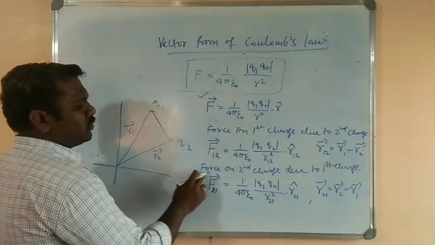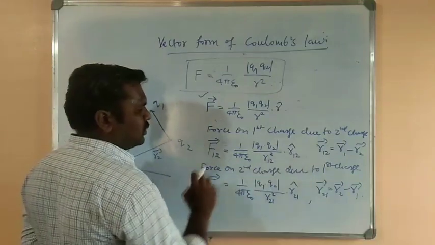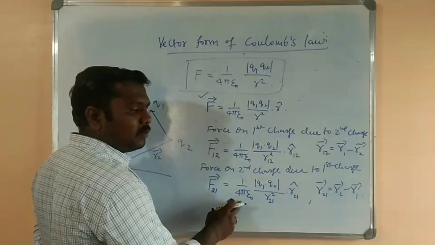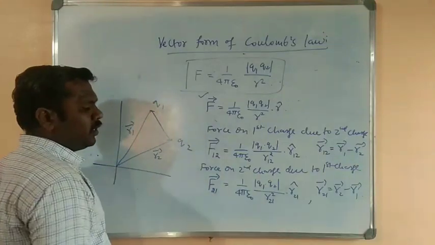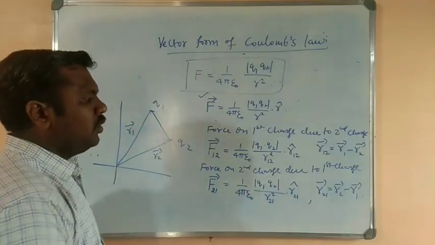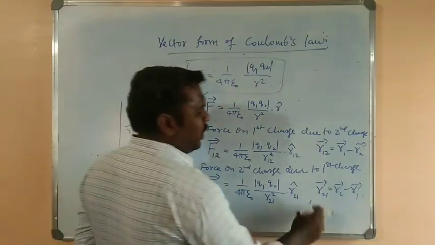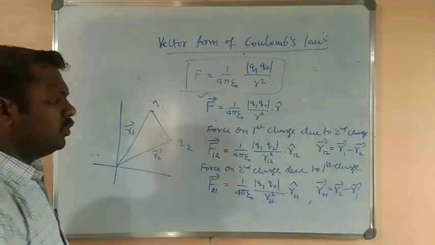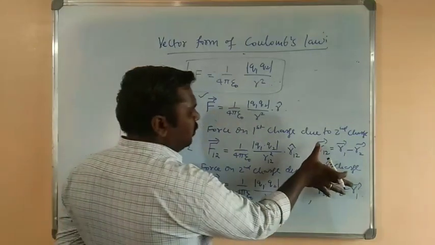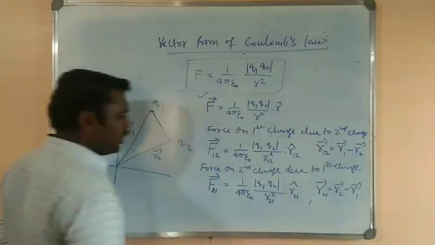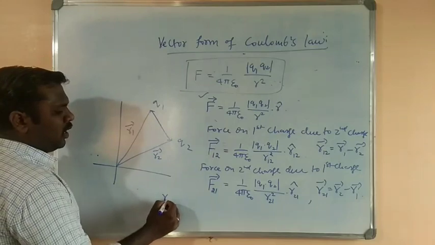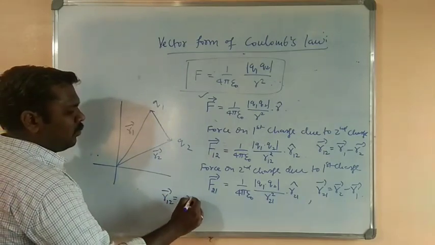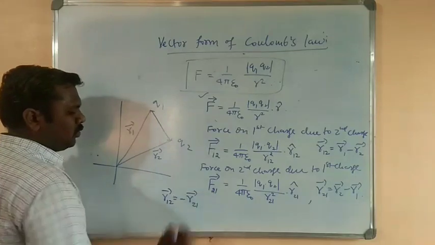Then force on second charge due to first charge, F21, is equal to 1 by 4 pi epsilon naught Q1 Q2 by R21 square into R21 cap, where R21 is equal to R2 minus R1. So if we observe these two position vectors, we can consider that R12 is exactly opposite to that of R21.